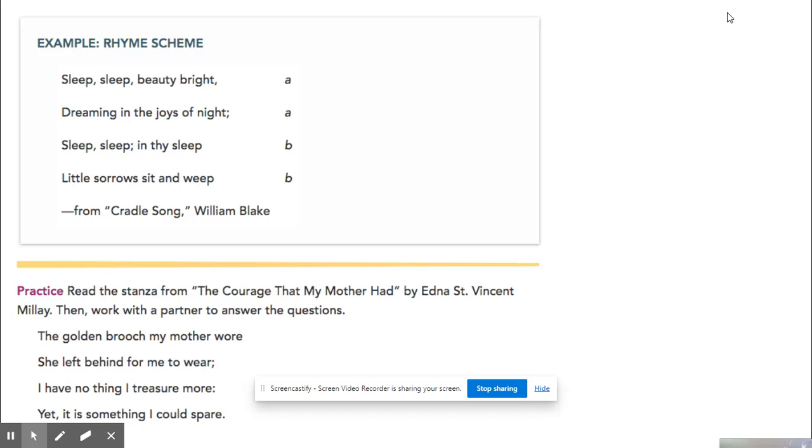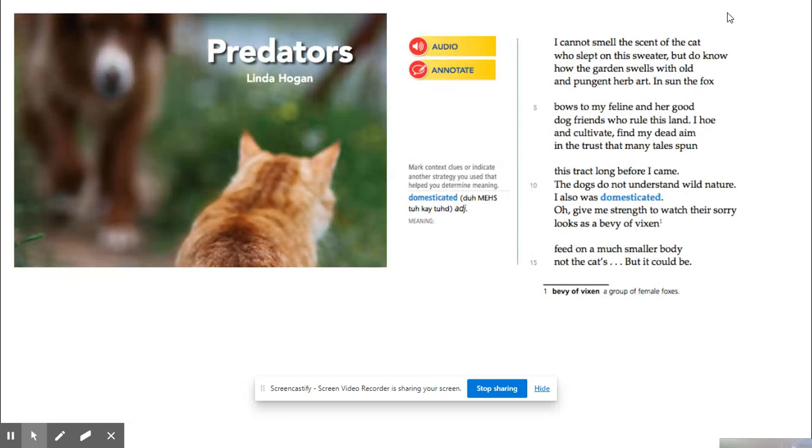Practice. We're going to do this together. I'm going to read it to you. We're looking at a stanza from The Courage That My Mother Had by Edna St. Vincent Millay. "The golden brooch my mother wore, she left behind for me to wear. I have no thing I treasure more, yet it is something I could spare." So look at the rhyme scheme. It starts off with A. Does wore rhyme with wear? Should it be A or B? You see a couple of words in that do rhyme, so we'll check on that rhyme scheme. This is our first poem.